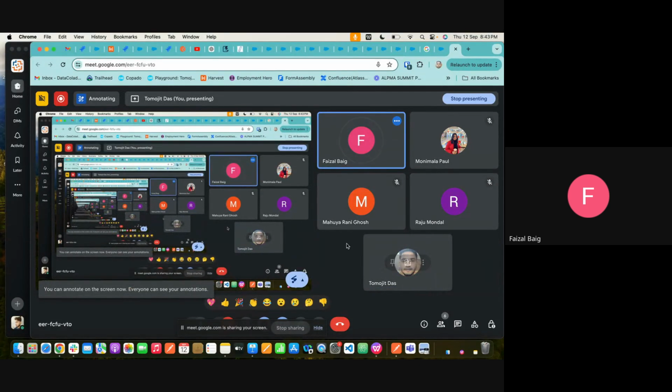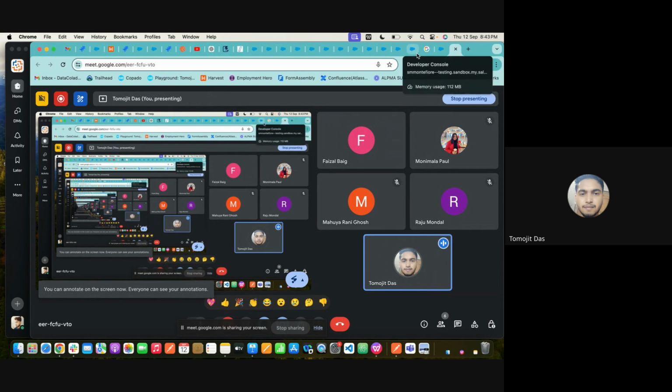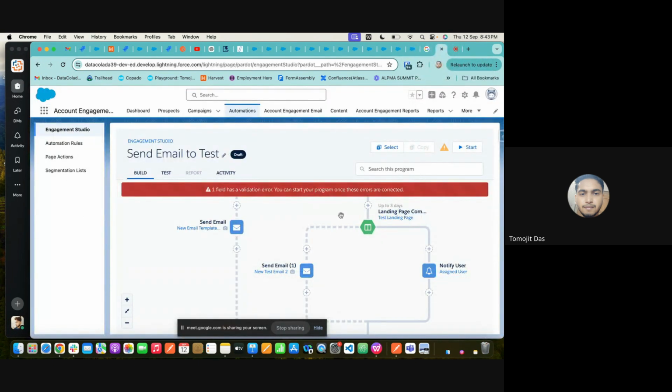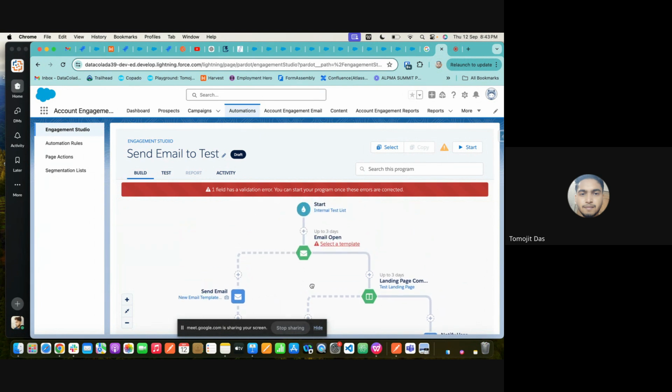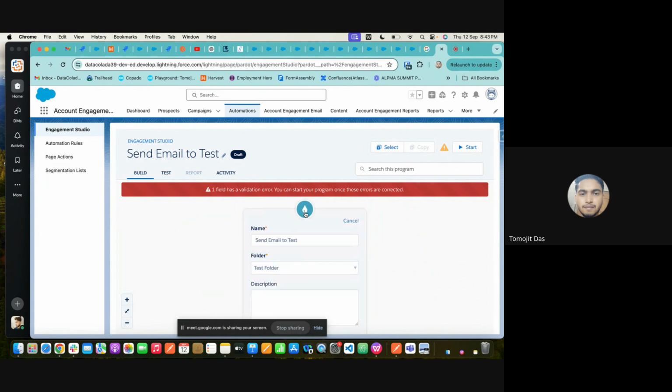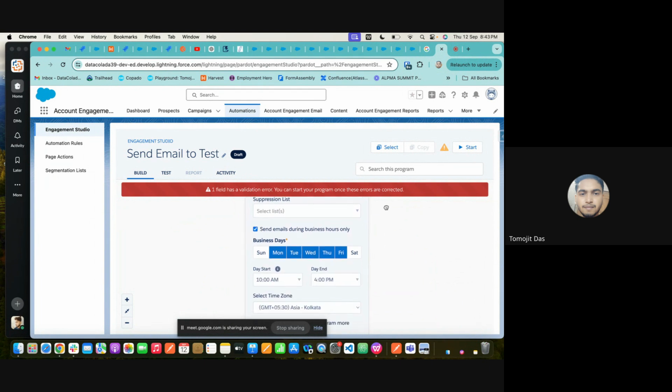Yes, well, there is an error also. So if you make an error, that's good news. Okay. Yeah, the error is it is not letting me select an email. So firstly, I have started the program like this. For recipient, I said the internal list I have created, and also set the business hours. I made it default. I did not change anything there at the time.